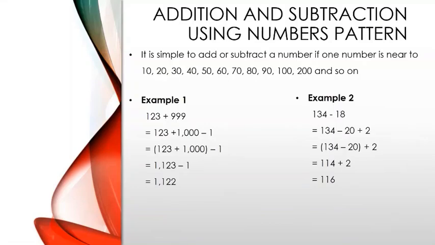So for our first example, it will be 123 plus 999. We will convert 999 to 1000. So 123 plus 1000 minus 1. We'll put 123 plus 1000 in a bracket, and then after doing that addition, we will subtract 1 from it. So it will be 1123 minus 1, which is equal to 1122.